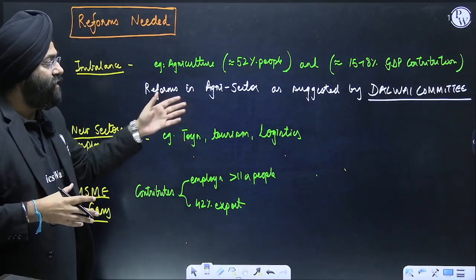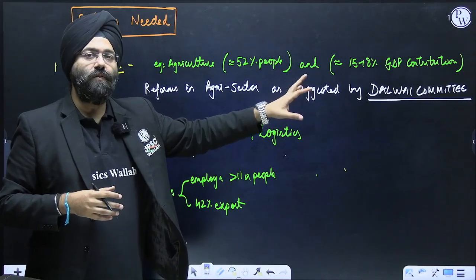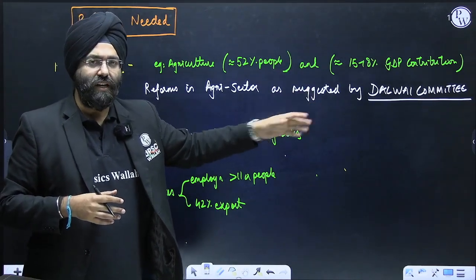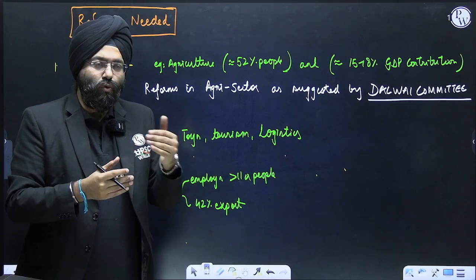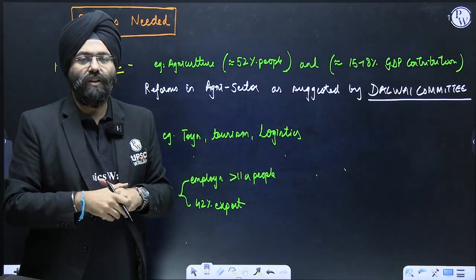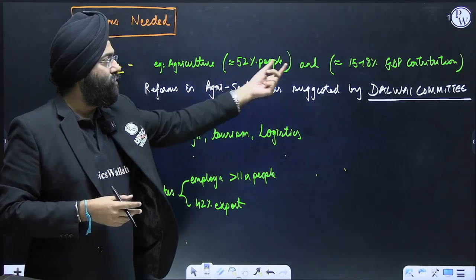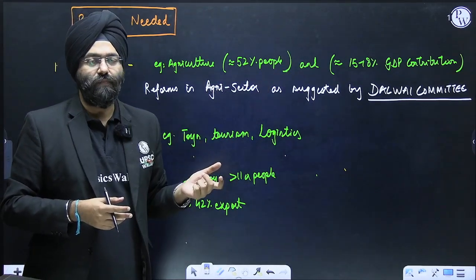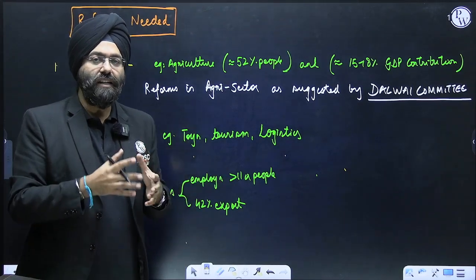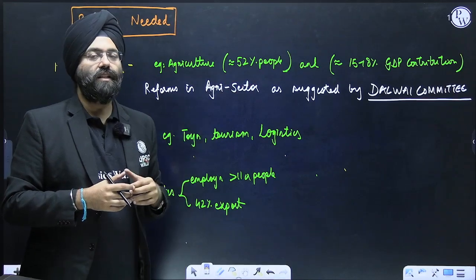Now, there is the Dalvi committee. It has presented close to 15 reports. It is required that those reports and the recommendations are implemented. So there are reforms in the agrarian sector, where we are seeing so many people contributing only 15 to 18%, right? So we need to reform the agriculture sector.